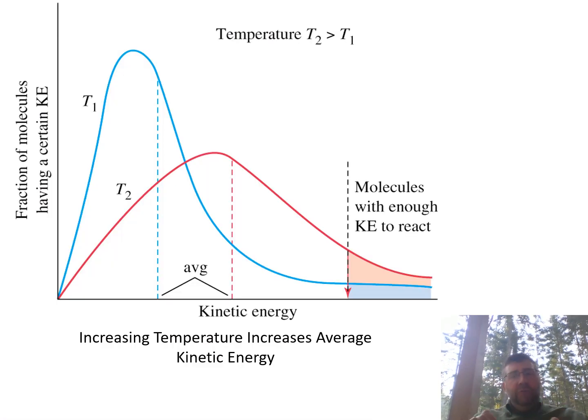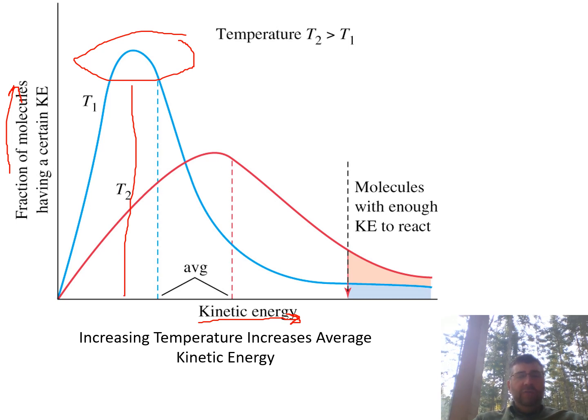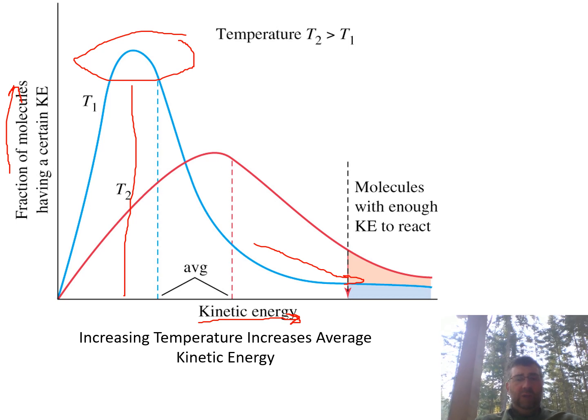So here's a graph looking at the average kinetic energy. Another way of thinking about it is how quickly are those molecules moving and how many of them are in that kinetic energy speed. So if you've got something that is a colder temperature, the blue one, you'll notice that more of the molecules are going fairly slowly, and a few are going fast, but not very many of them. So you get this tail that drops off quickly.